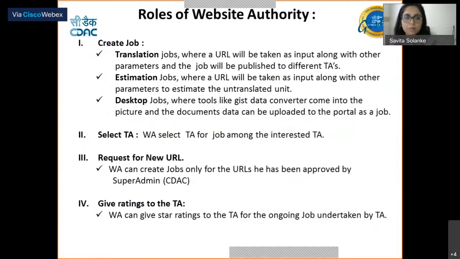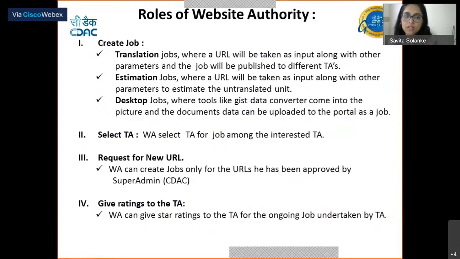The second role of the website authority is to select the translation agency. For a particular job, when it is published to different TAs, the TAs will show their interest or raise their hand for the particular job. So a website authority can select that TA. He has the liberty to select the translation agency he wants for his jobs to be undertaken by.